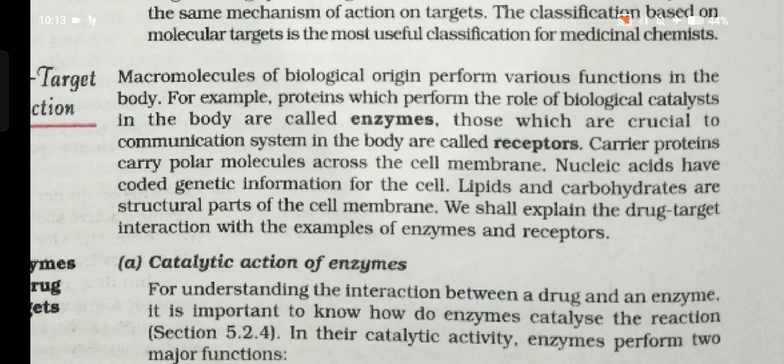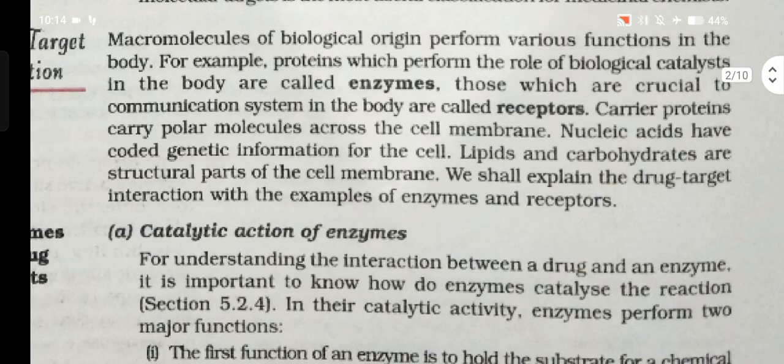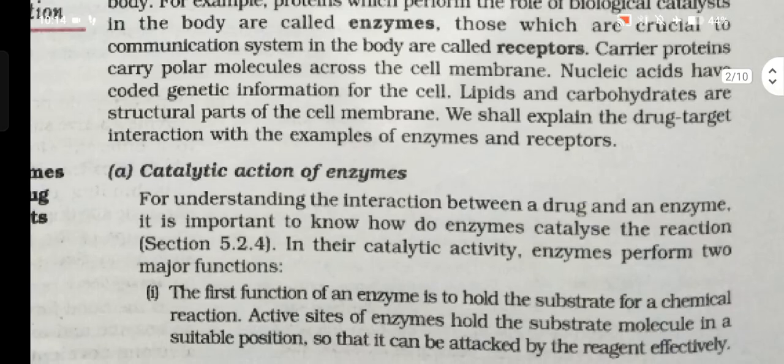Macromolecules of biological origin perform various functions in the body. For example, proteins which perform the role of biological catalysts in the body are called enzymes. Those which are crucial to the communication system in the body are called receptors. Carrier proteins carry polar molecules across the cell membrane. Nucleic acids have coded genetic information for the cell. Lipids and carbohydrates are structural parts of the cell membrane.